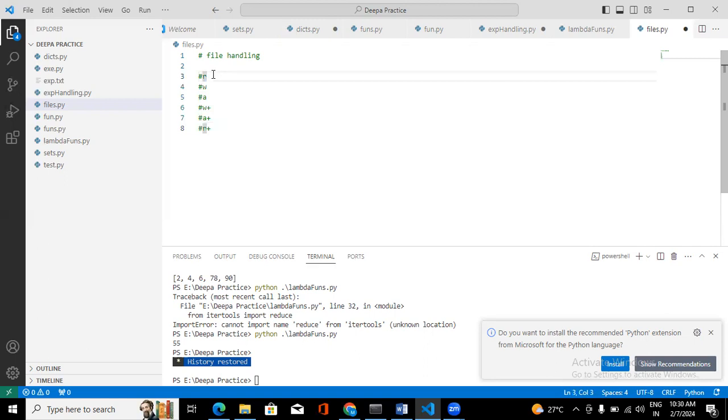Before performing any operation, we should open a file, and while opening the file, along with the file name, we should give a mode. And if you don't give any mode, by default it will be in read mode.